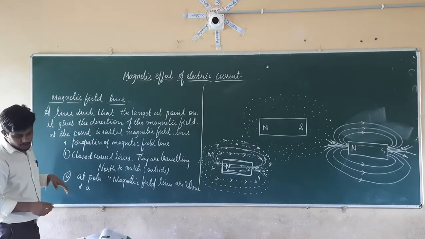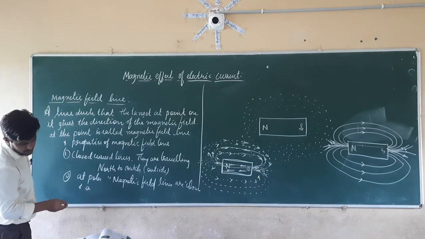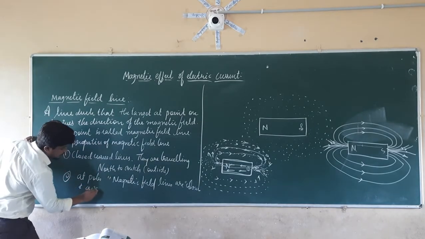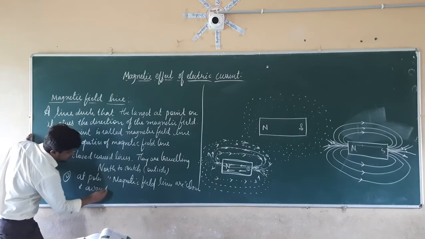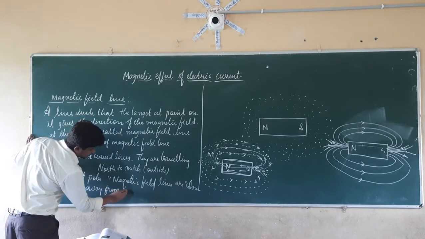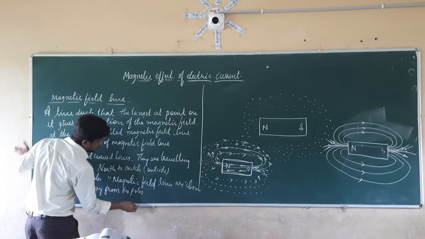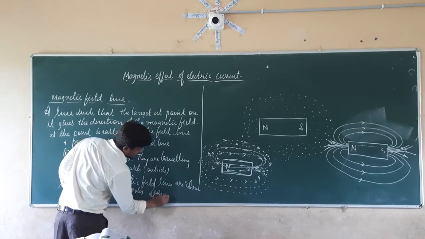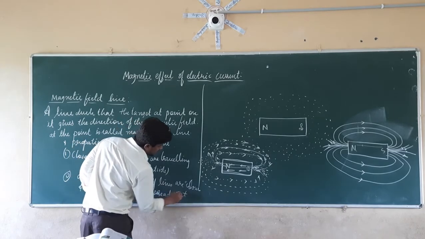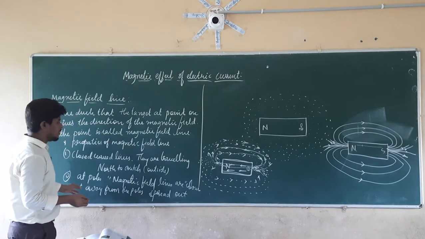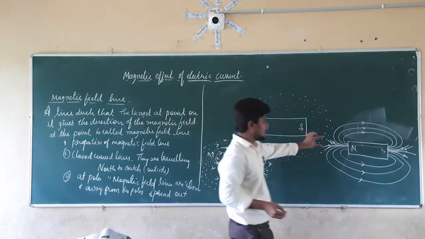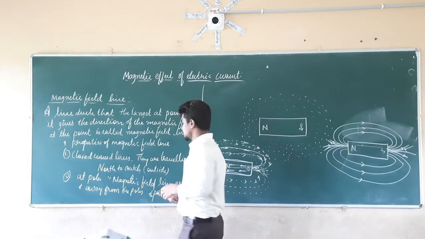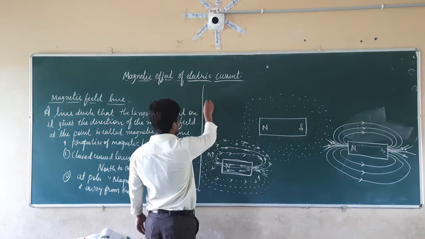Away from the poles, those magnetic field lines are spread out. So if you check here, at the poles they are closer to each other, and away from the poles they are spreading out, since the magnetic field is very weak there.